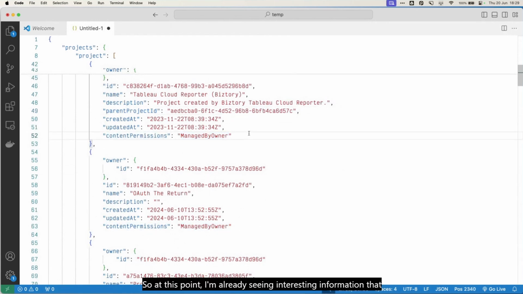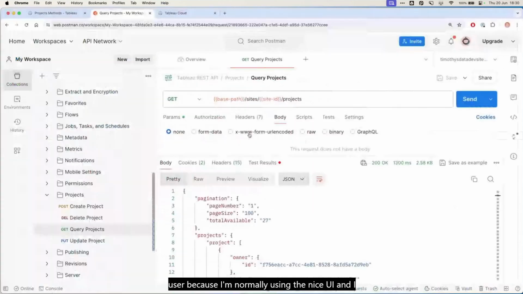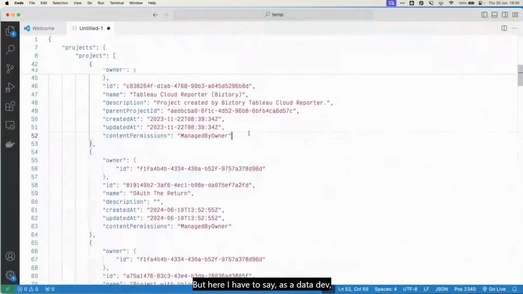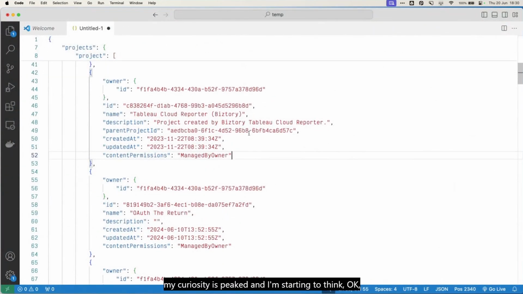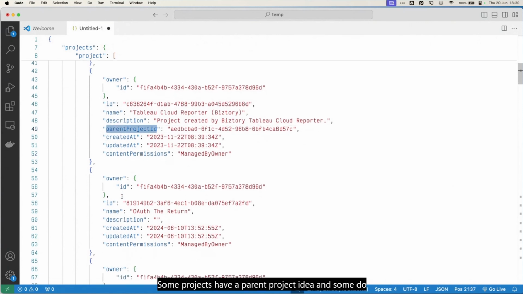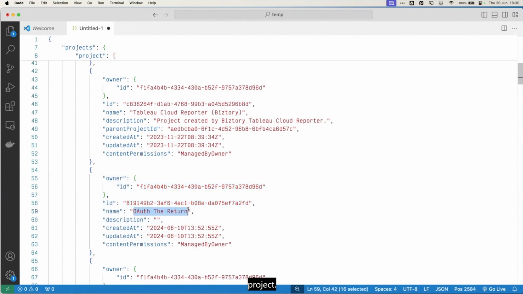So at this point, I'm already seeing interesting information that I'm not usually confronted with as an end user, because I'm normally using the nice UI and I just see what I see. But here, as a data dev, my curiosity is piqued, and I'm starting to think, okay, look at this, that's interesting. Some projects have a parent project ID and some do not. I wonder what that means. In fact, it's completely missing or absent in this bit for the OAuth the Return project.